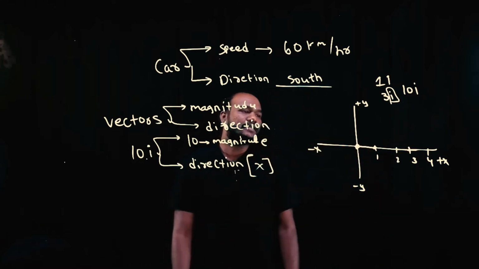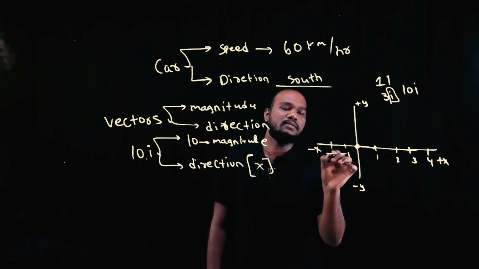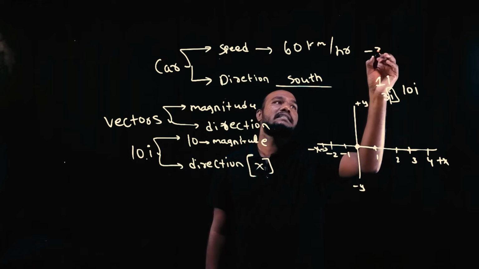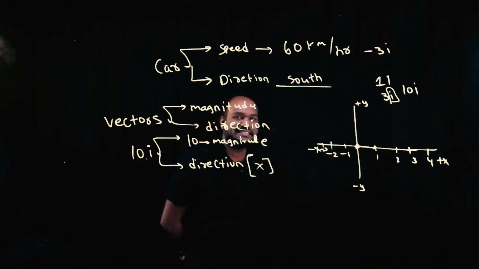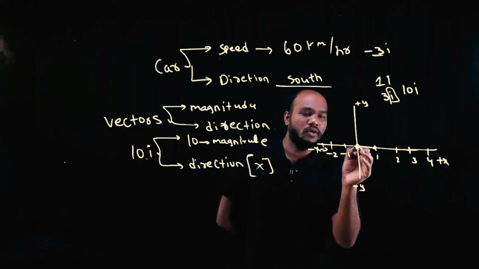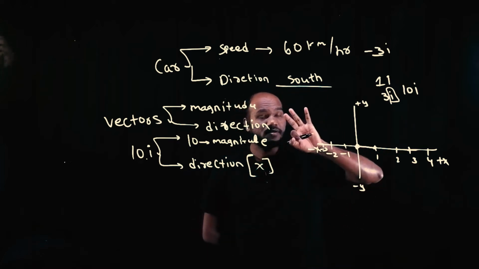In the same case, this is -1, this is -2, this is -3. What if I say -3i? What is happening with -3i? What is -3? I'm standing here. I'm not going in this direction. I'll go in this direction. How much?